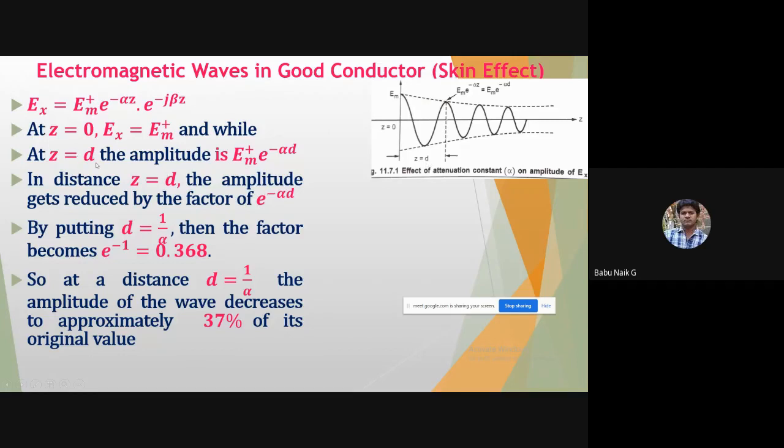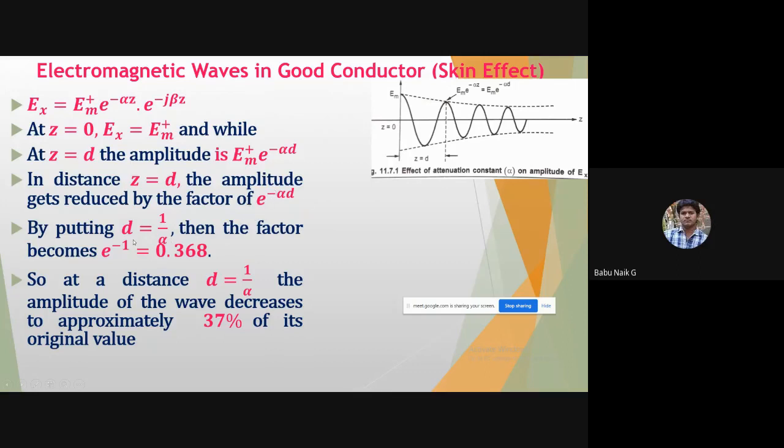Now you can substitute z equal to d in this equation, and the amplitude will become Em plus e to the power of minus alpha d. Anyway, we will consider the imaginary function later, so we take only the real part. So at distance z equal to d, the amplitude is reduced to e to the power of minus alpha d, so this much is going to reduce.